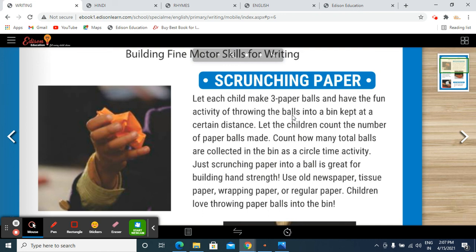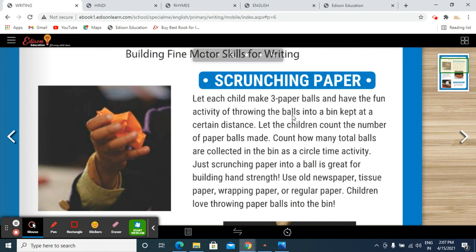Your child will create 3 balls and you just have to keep a bin in front of your child at some distance. Now tell your child to throw the paper balls into the bin one by one.